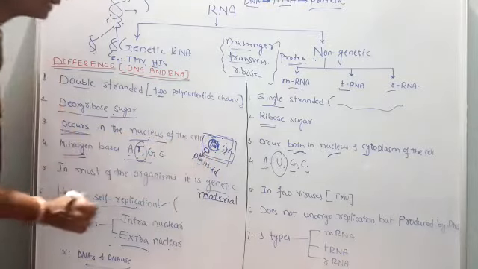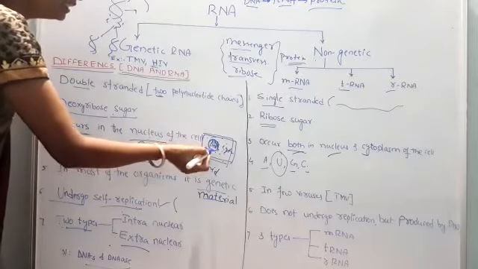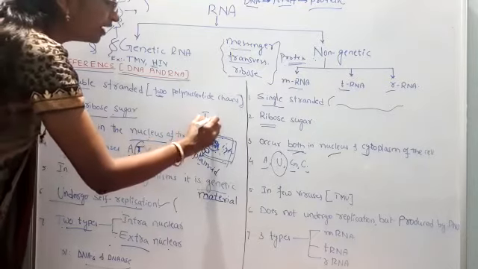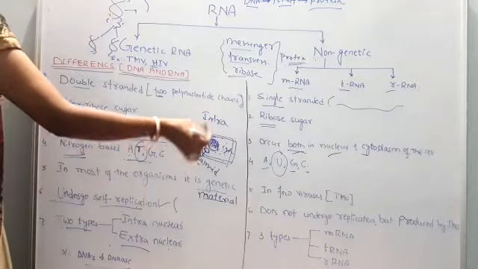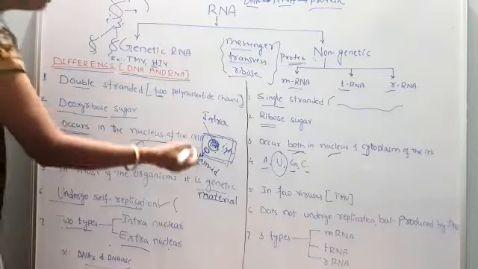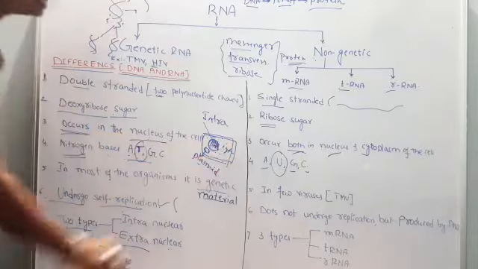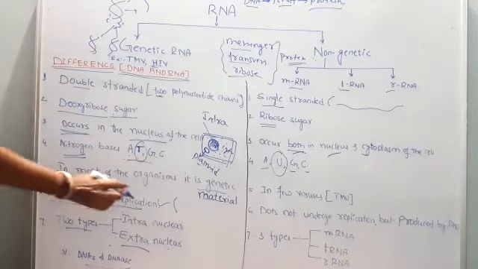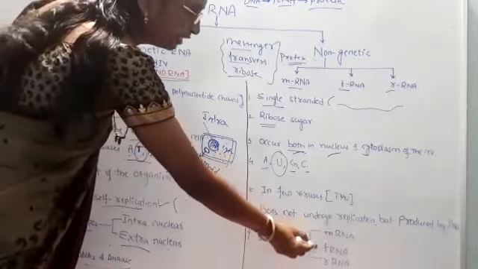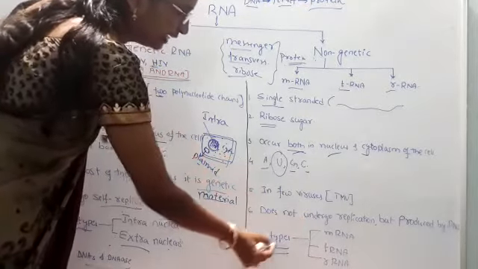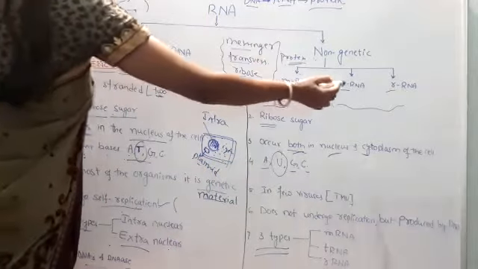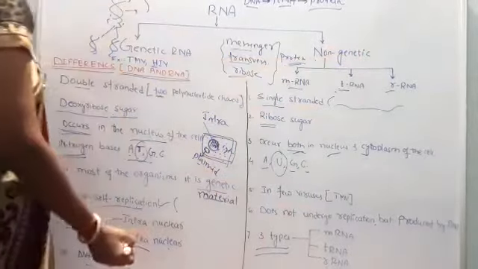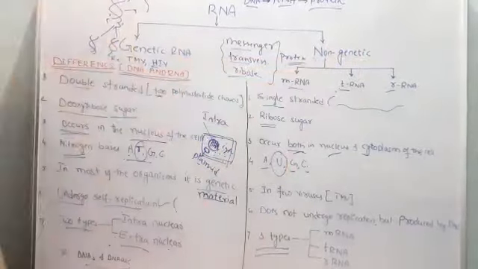It is found in some bacteria. Intranuclear means the DNA which is found within the nucleus. Extranuclear means the DNA which is found outside the nucleus, that is in the cytoplasm, and is called extranuclear DNA. In the case of RNA, depending upon their functions, RNAs are categorized into three major types: mRNA, tRNA, and rRNA, that is messenger RNA, transfer RNA, and ribosomal RNA. All three are involved in protein synthesis.